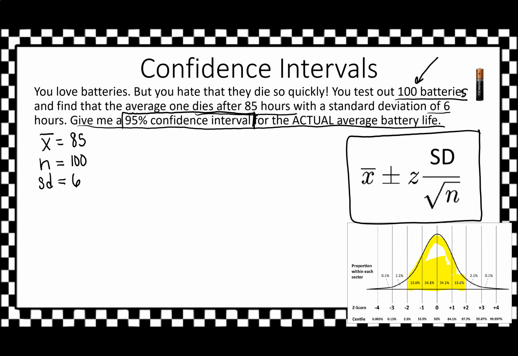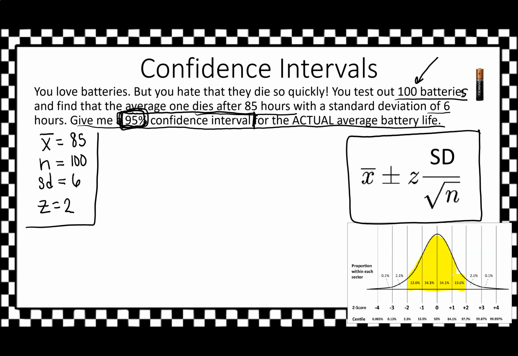What is the z-score that represents 95%? Now, if you just said 2, you're totally correct. So in this particular case, because we're talking about a 95% z-score, I'm going to say my z is equal to 2. All right, that's really important information.